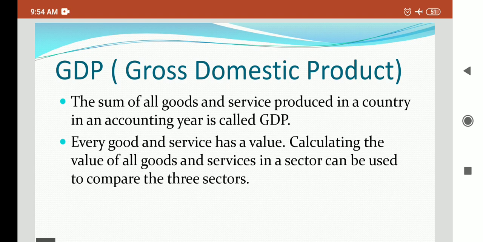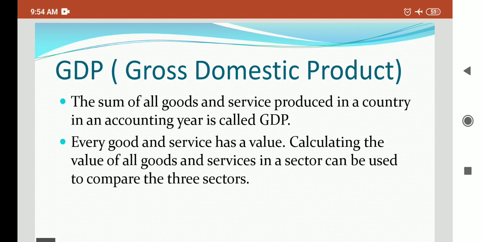So, how do we count the various goods and services to know the total production in each sector? Beta, with so many thousands of goods and services produced, it is really very difficult. It is not possible to compare three sectors. It will be a very complicated process as all sectors are producing different goods and services. So what can be done for this comparison?